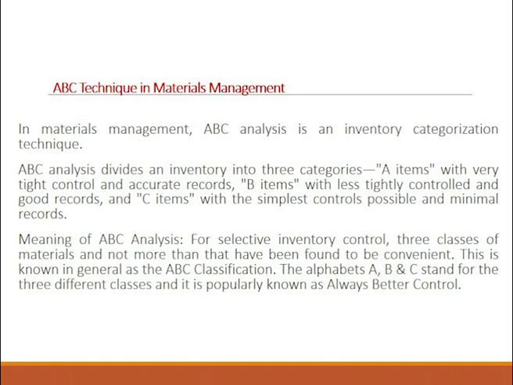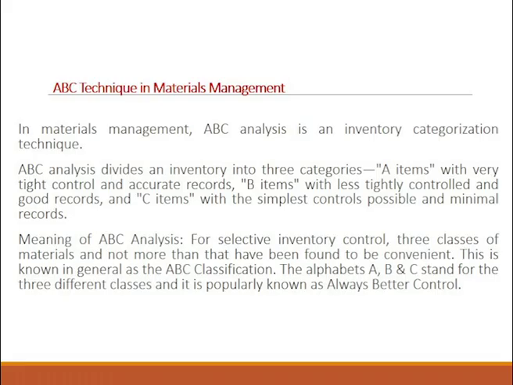So in the inventory technique of ABC analysis, we categorize the items using the alphabets A, B and C. It is also popularly called always better control, where we are classifying the items based on their value and the priority in which they go into the process of production. In a company, it may so happen that A items occupy only 10% of the total inventory, but the items are so expensive that they account for 70% of your cost. So the value is very high, but the quantity that you have may be little less in the company.